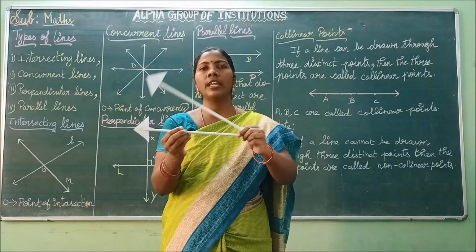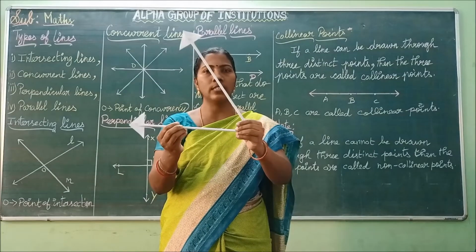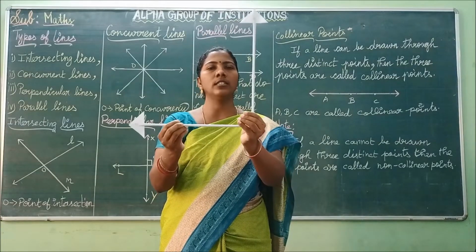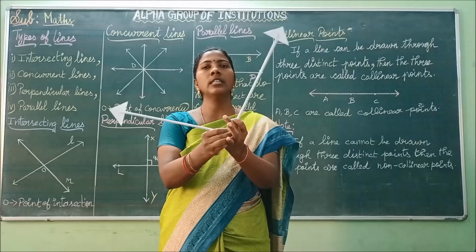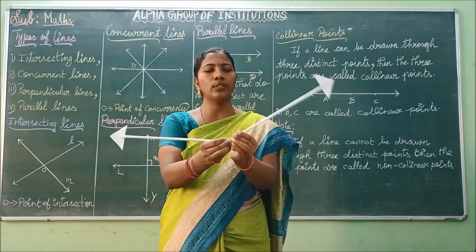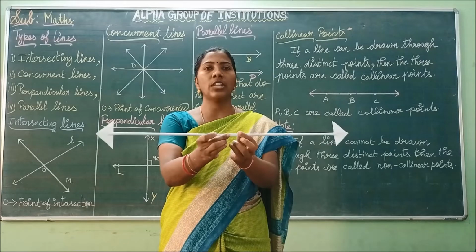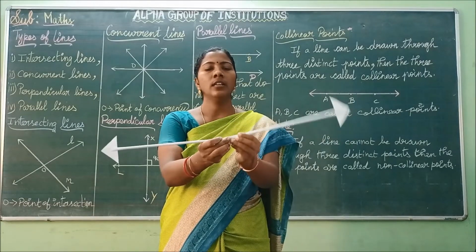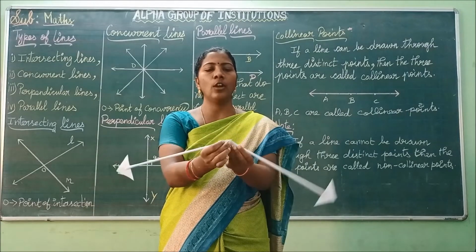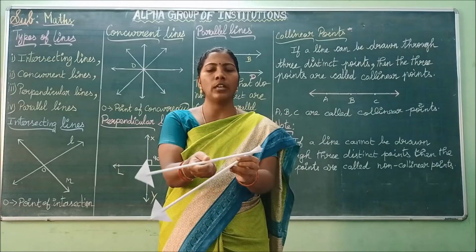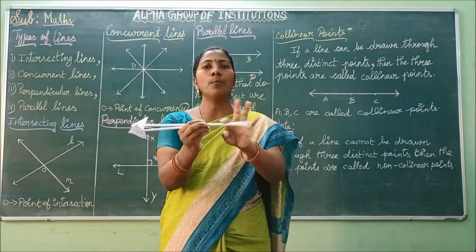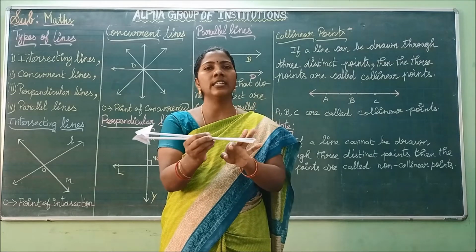So this is 0 degree and this is acute angle. This is also acute angle. Acute angle. This is straight angle. This is obtuse angle. This is also obtuse angle. Now straight angle. This is right angle. This is straight angle. Now it became reflex angle. Now we complete one rotation. This is complete angle. This is 360 degree.